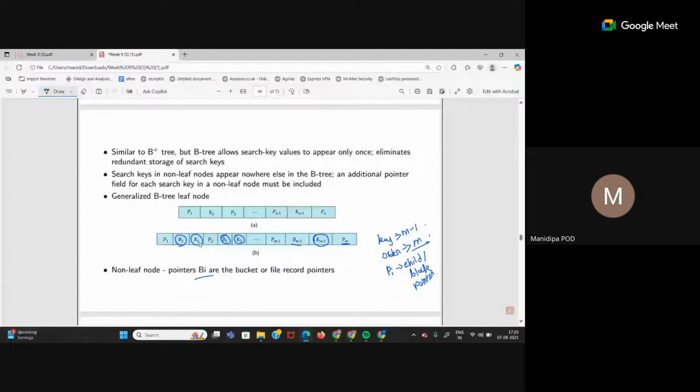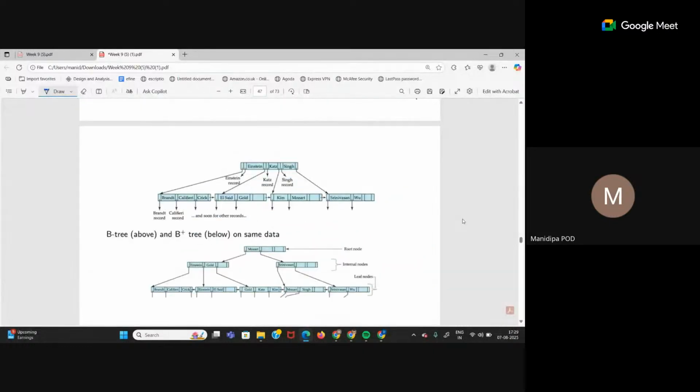So similarly, every key should be associated with two children, right? P1 and P2. You will have block pointers. This is the internal structure of the node. It looks like this. See, now there are 2 pointers each. So for Einstein, this is the record pointer. Then this is the child pointer. This is pointing to the next node in the next level.